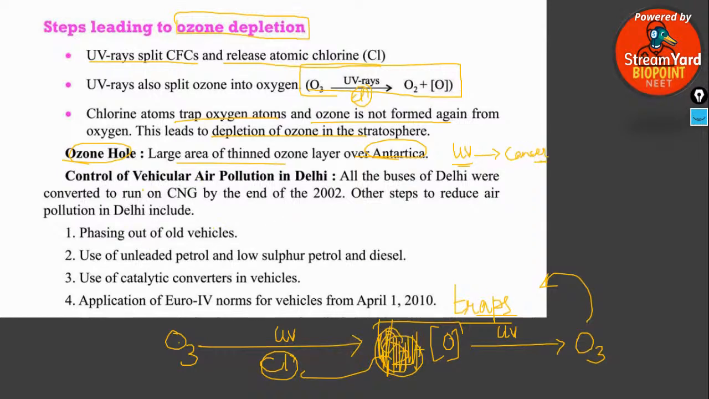Okay, what are the controls of air pollution in Delhi? Phasing out of old vehicles, use of unleaded petrol and low sulfur petrol and diesel, use of catalytic converters in vehicles, application of Euro norms 4.